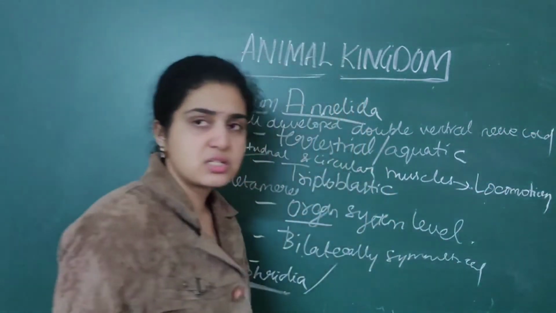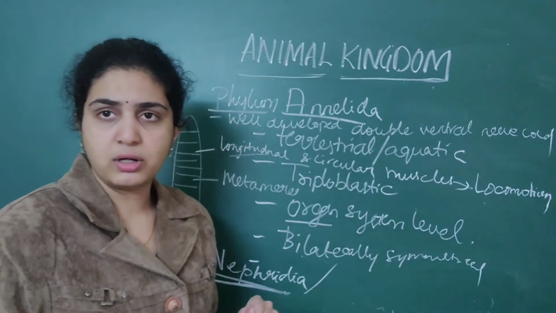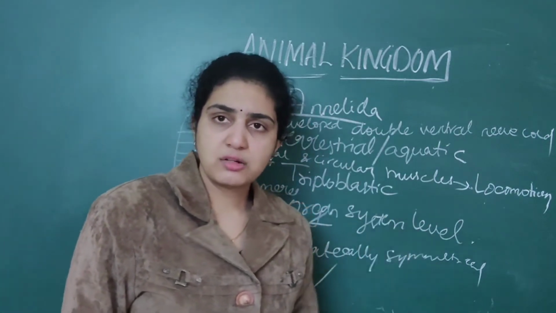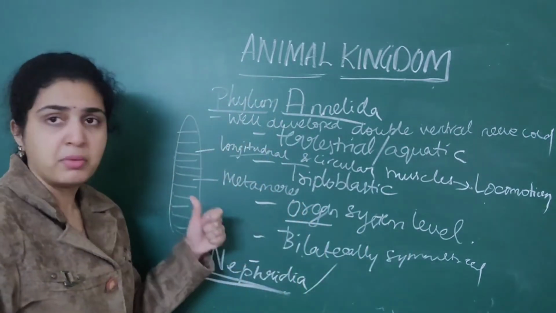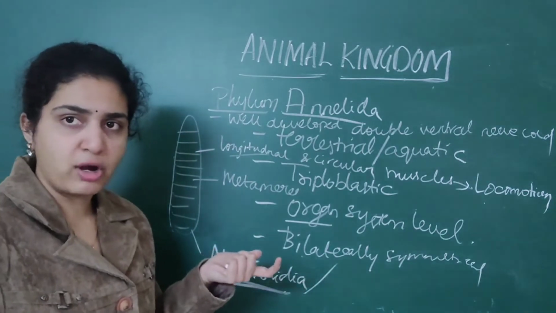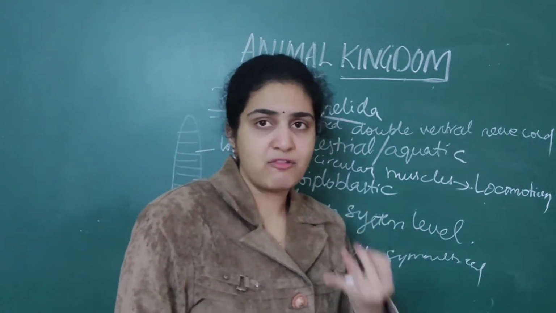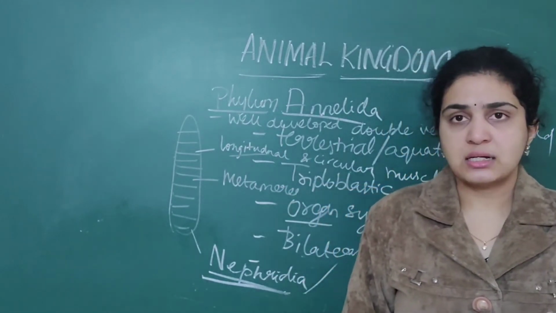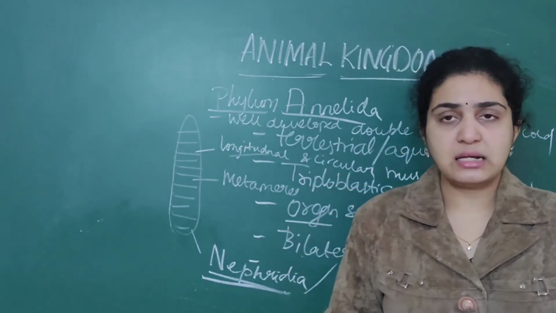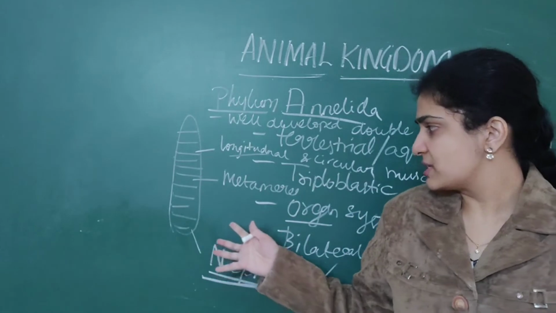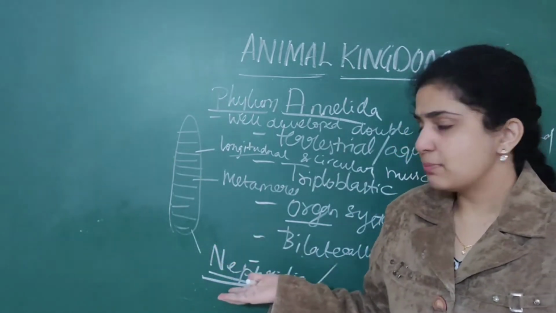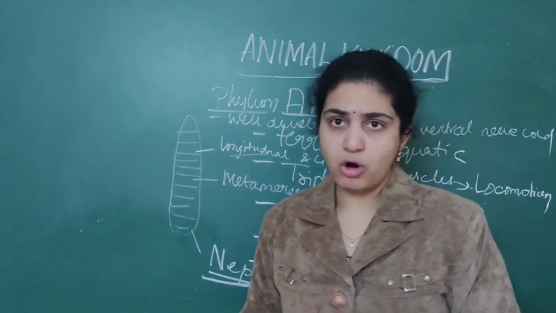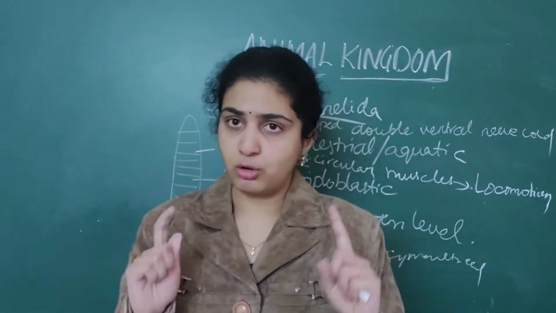See, these are the same features as those of earthworm. What are the features we have read in earthworm? It is divided into numerous body segments. We have seen it has muscles, longitudinal as well as circular. When you come to the excretory system, nephridia are the excretory organs which play a very important role.